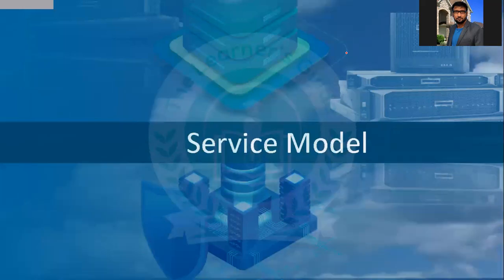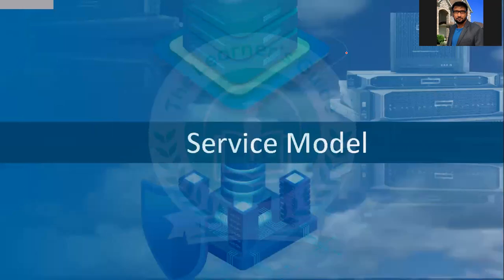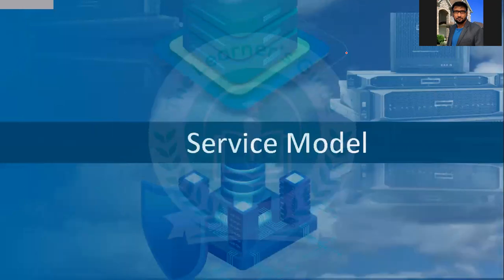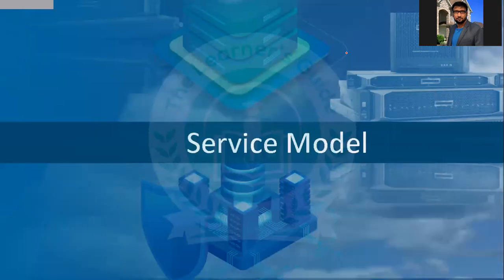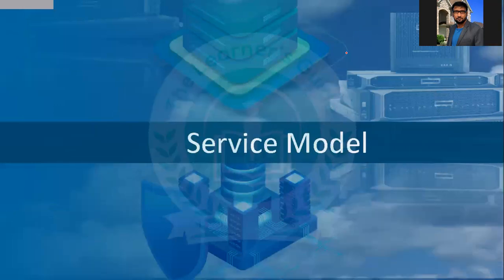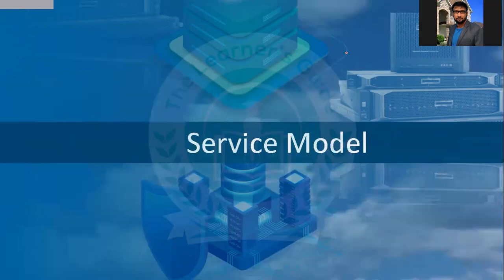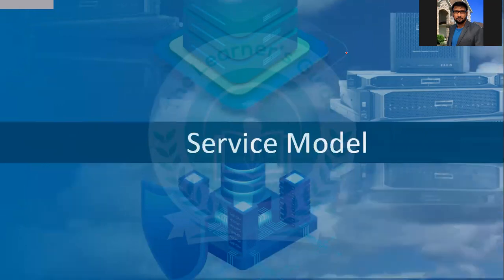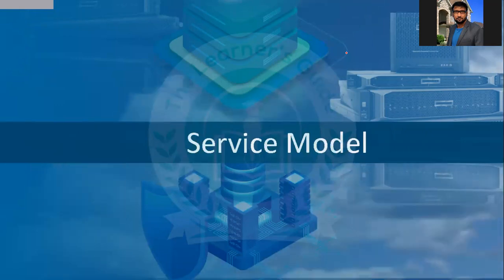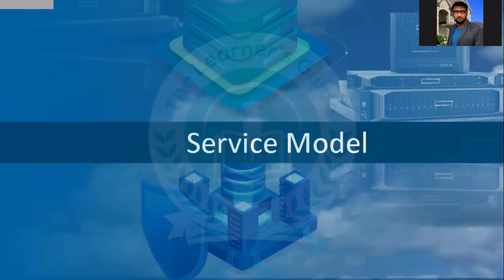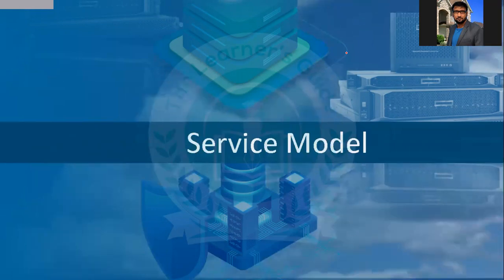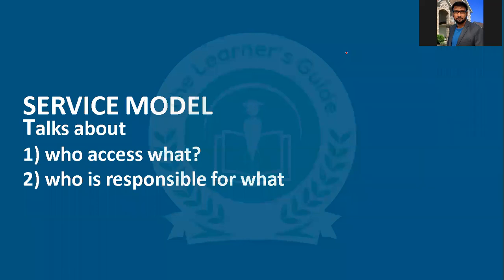So the keyword is virtualized. Yes, you can say that. Even what is cloud? Cloud is again a virtualized environment only. Cloud is nothing but a virtualized environment. That's it. Very simple. Nothing more. It is virtualized, but in a different way altogether. Now I'm just coming to the service model.